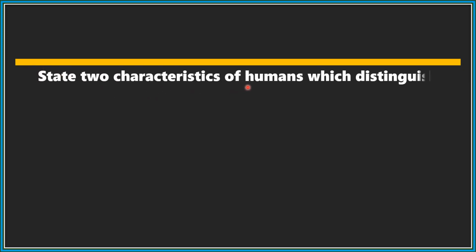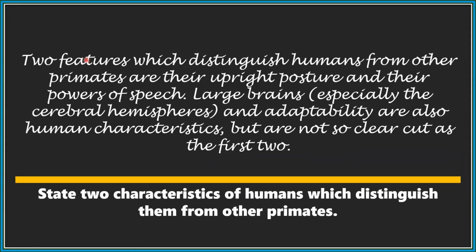State 2 characteristics of humans which distinguish them from other primates. 2 features which distinguish humans from other primates are their upright posture and their power of speech. Large brain, especially the cerebral hemispheres, and adaptability are also human characteristics, but are not so clear-cut as the first 2.